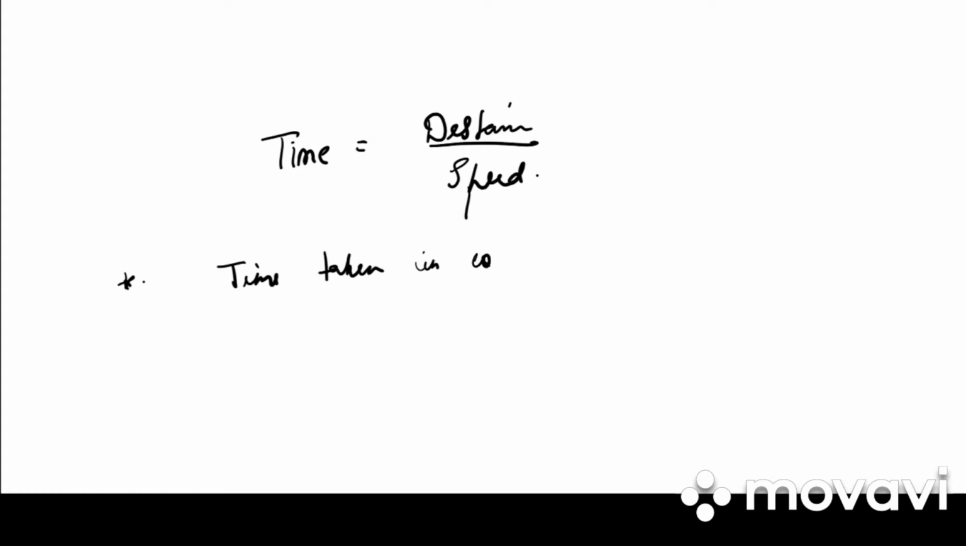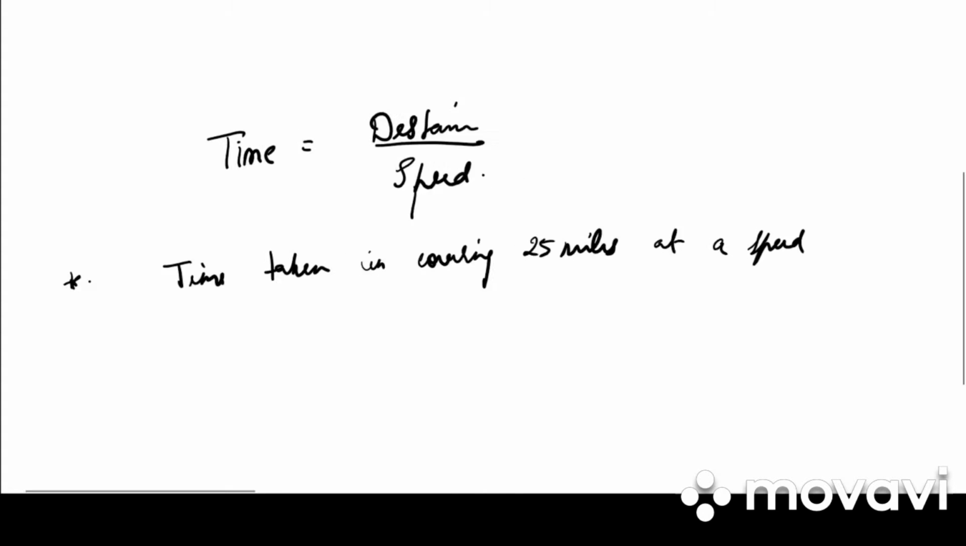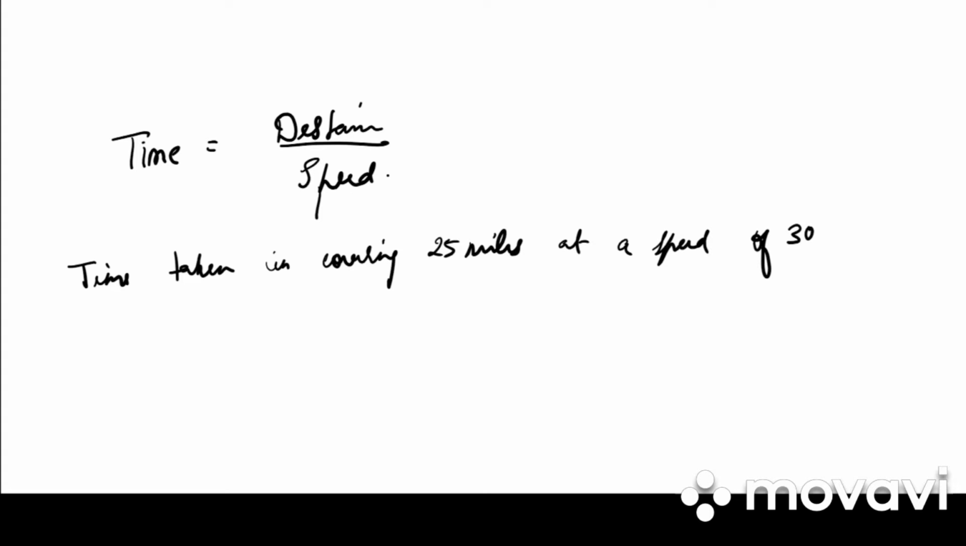So time taken in covering 25 miles at a speed of 30 mph. So what will it be? Distance is 25. What is the speed? 30. So 25 divided by 30. How much do we get? It is 0.83, but we need to convert it into minutes. So 1 hour is equal to 60 minutes. So into 60, we get 50 minutes.